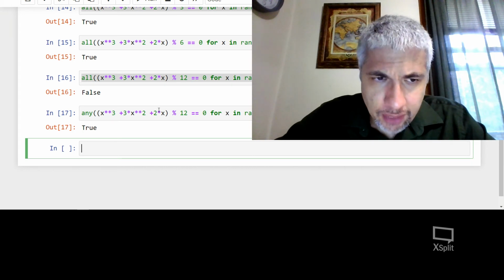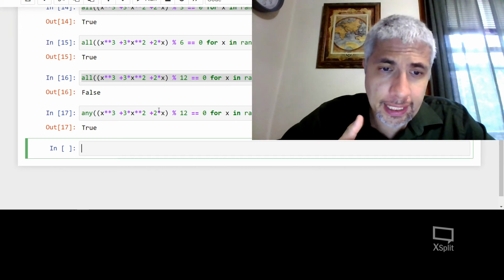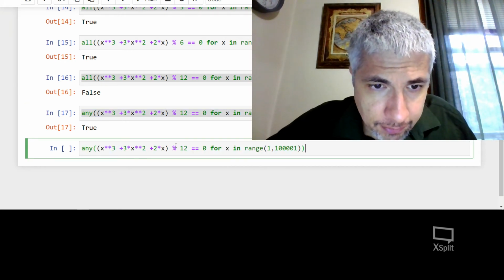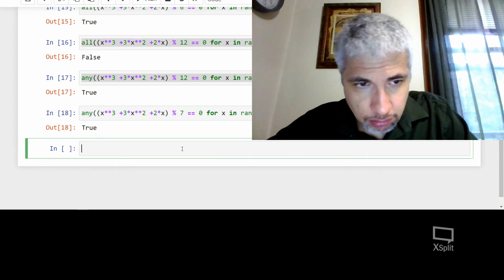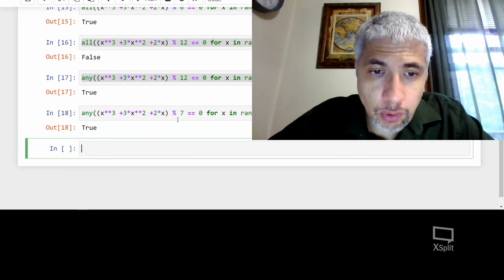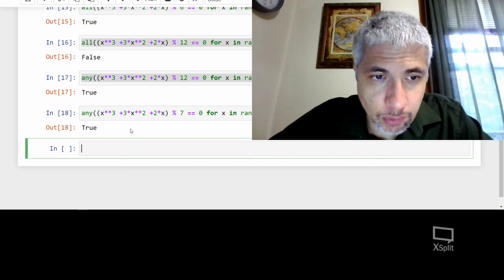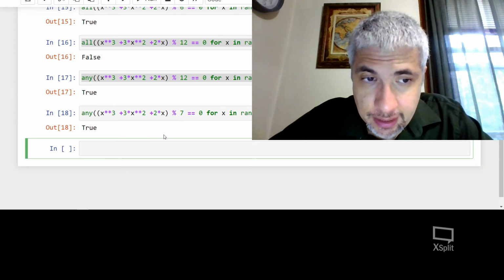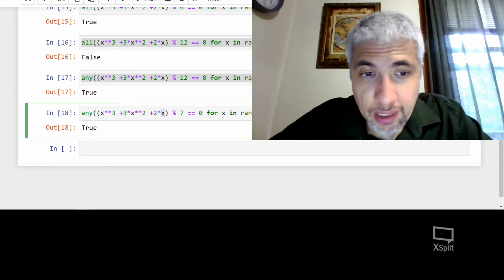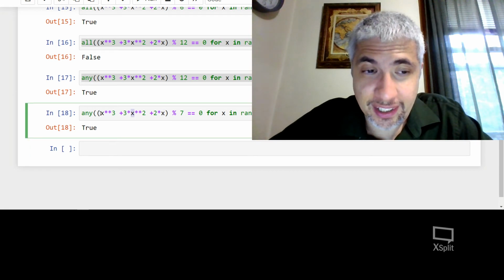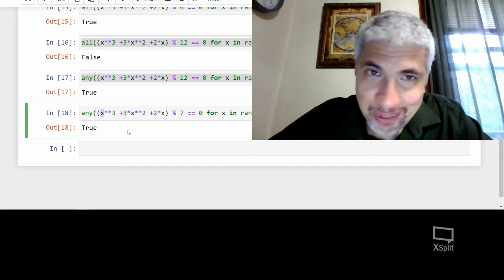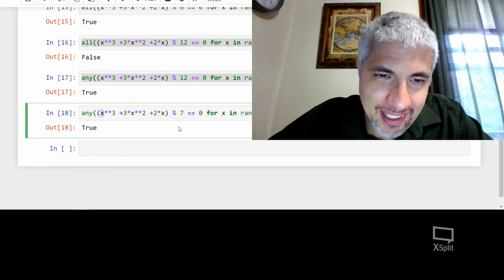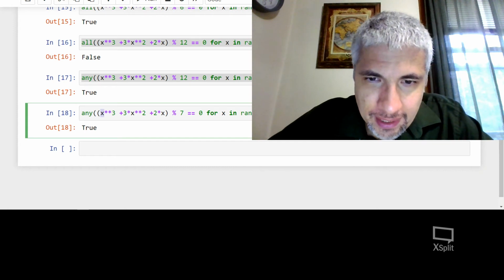So this is some of the stuff that you can do with all and any. And let's try another one. Let's say, is this ever divisible by 7? True. Well, when might this be divisible by 7? Well, that is not as obvious. But what this is telling me is sometimes it is divisible by 7. What's one time? Well, actually, it is pretty obvious because if I put a 7 there, it's for the same reason as before. So never mind. So it is obvious that it's sometimes going to be divisible by 7.